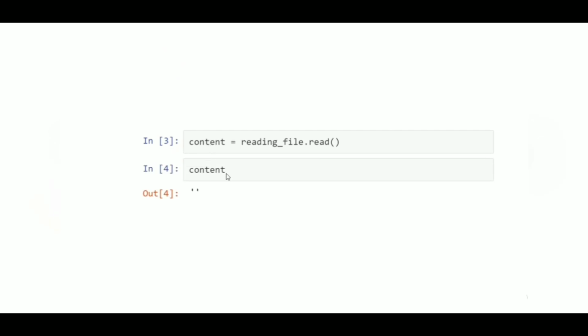The reason is that when we read our file for the first time, our cursor is at this position, that means after the quotes. So to read our file again, we have to place our cursor back at the beginning, because after the quotes we have nothing to read.